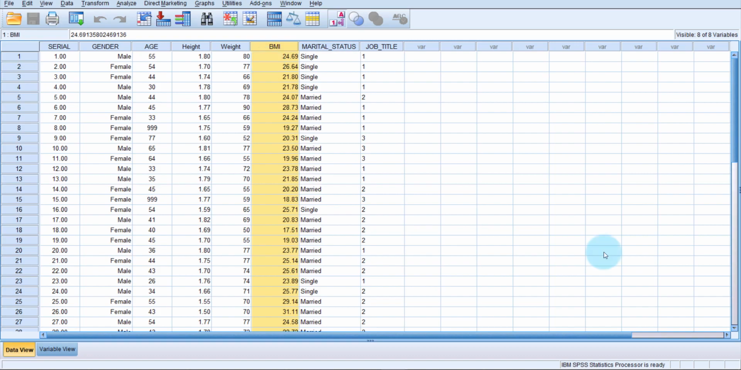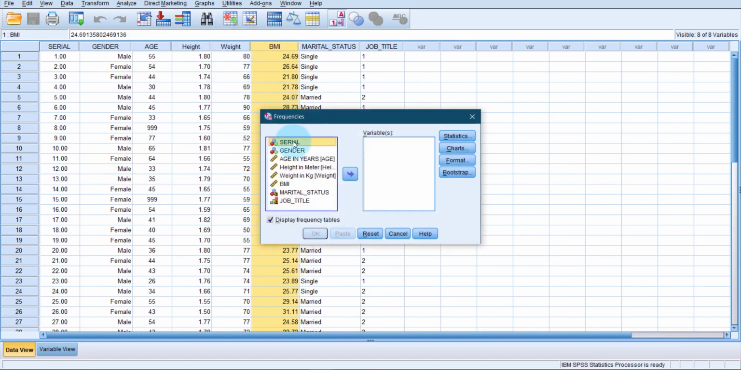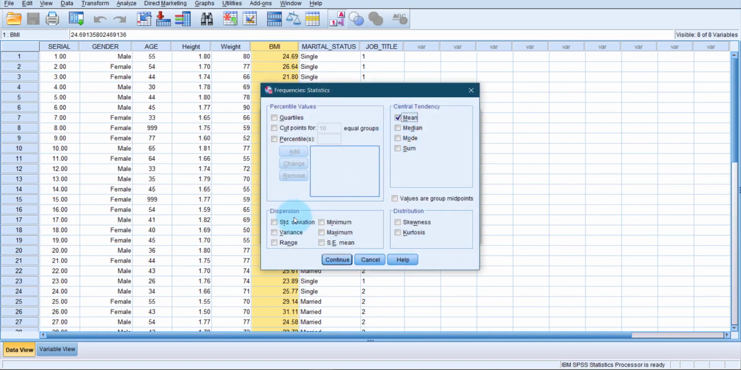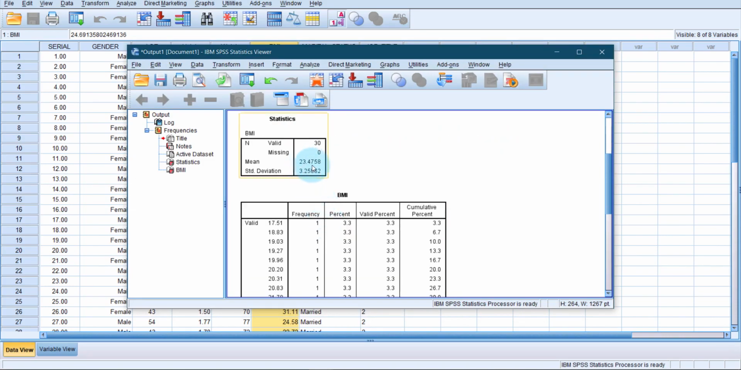Before running the independent samples t-test, I would like to see what is the mean BMI of all cases, what is the mean BMI of males, and what is the mean BMI of females. Analyze, descriptive, frequencies, from statistics, means and standard deviation. Continue. OK. So this is the mean BMI of all cases, 23.475 plus minus 3.2586 kg per meter square.